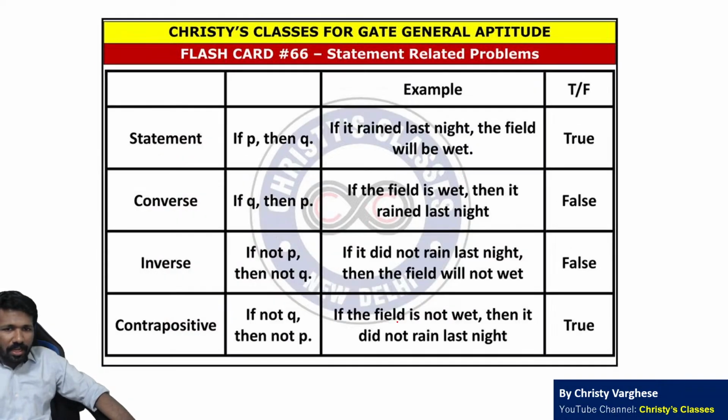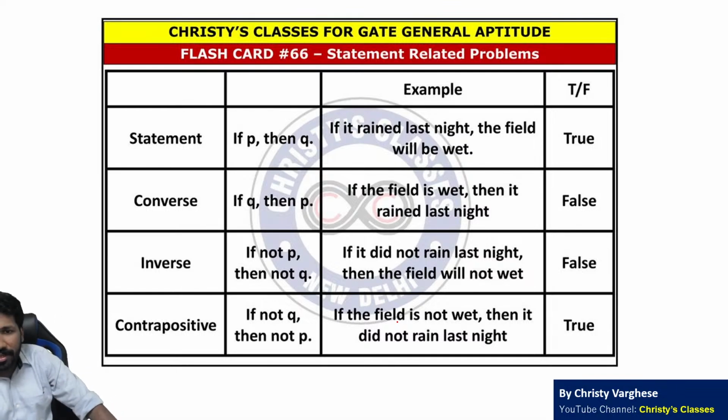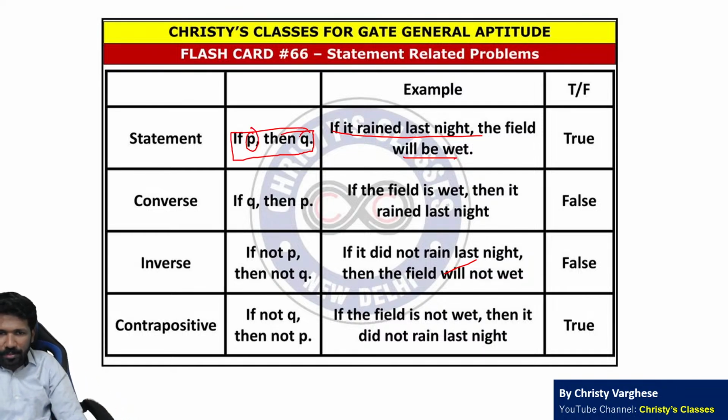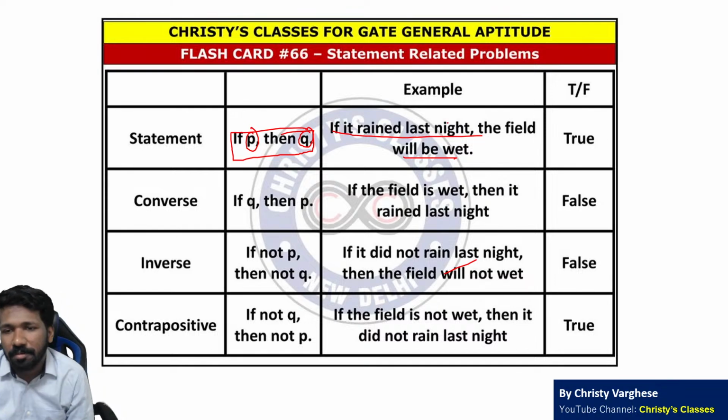Now conditional statement. What is the meaning of a conditional statement? It is an if-then type of statement. If it rained last night, the field will be wet. If P then Q type of statement. P is the hypothesis, Q is the conclusion. Hypothesis leads to conclusion type of statements. That is called a conditional statement.